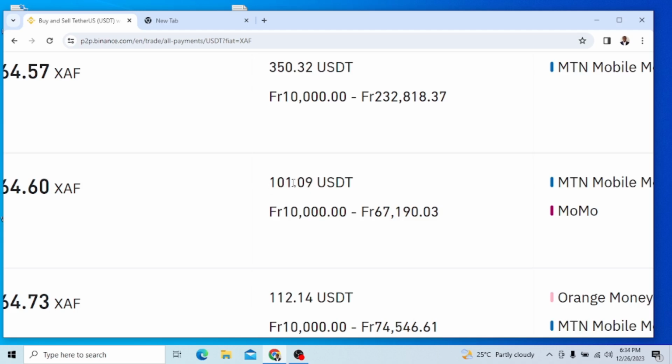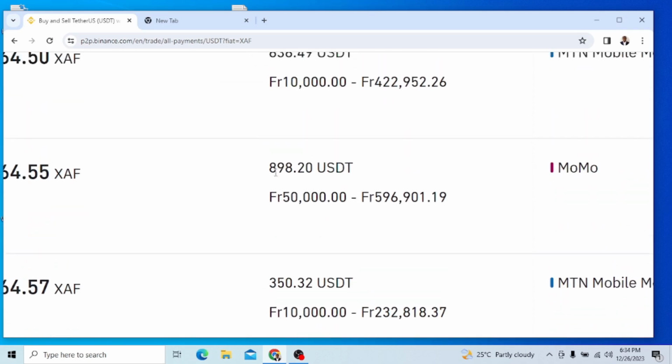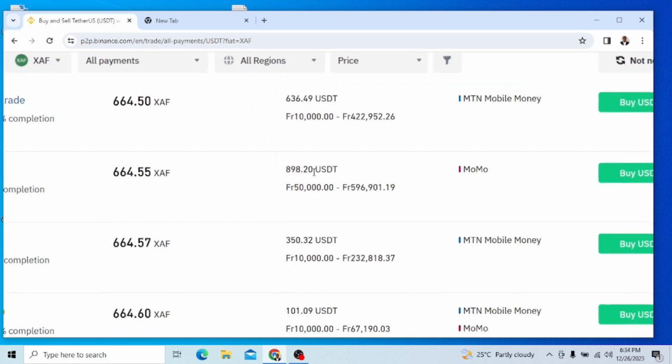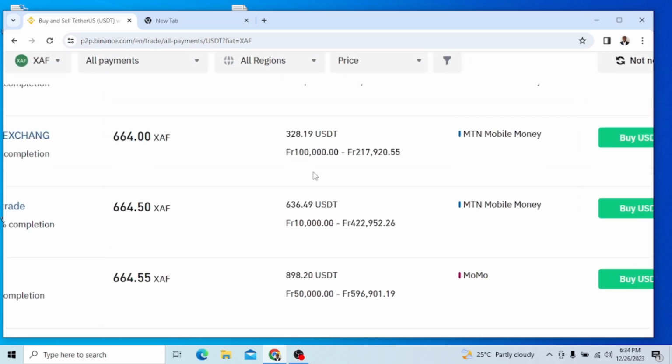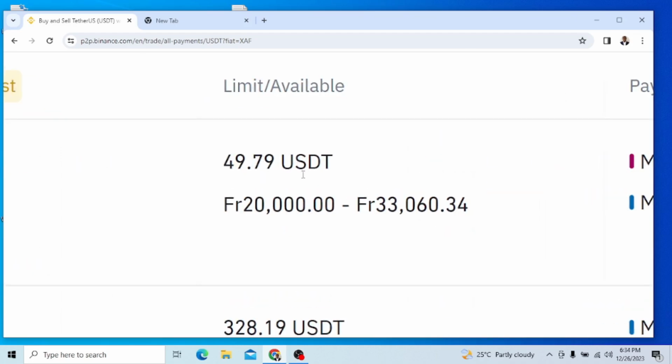Okay, if this person doesn't have enough, know that you cannot buy from them. Are you getting now? You will now come and check this other person up here. This person has 898 USDT. Are you seeing now? The person has enough. So you check here to see if they have enough that corresponds to what you want to buy. And then this person has 49.90. Remember that this 49 represents $1. So we are saying $49. Are you getting now? Perfect.